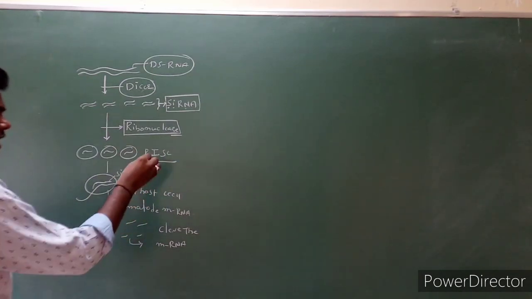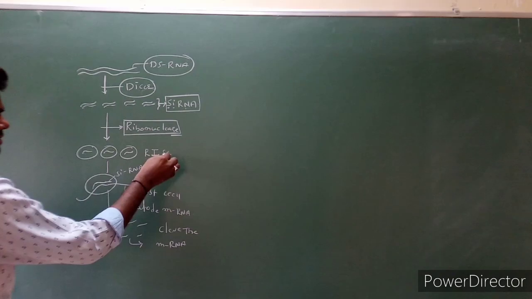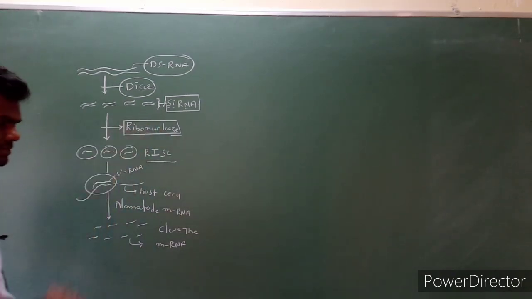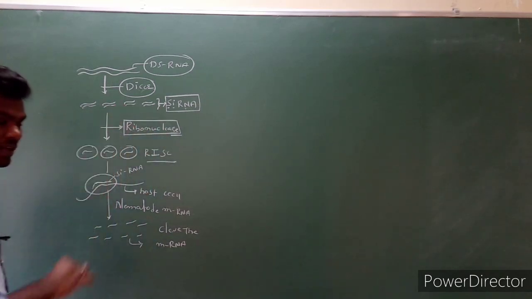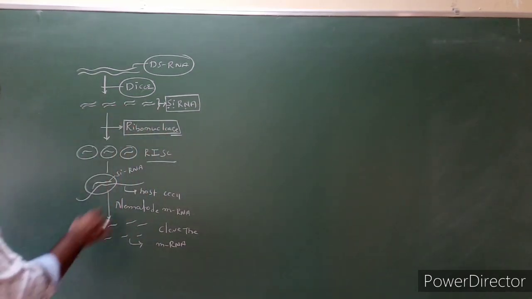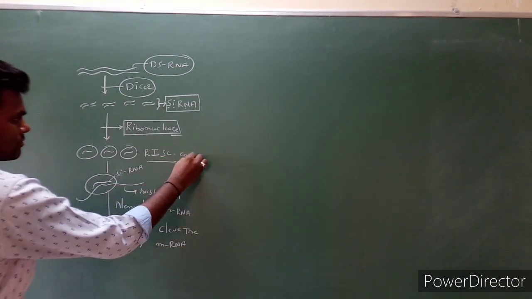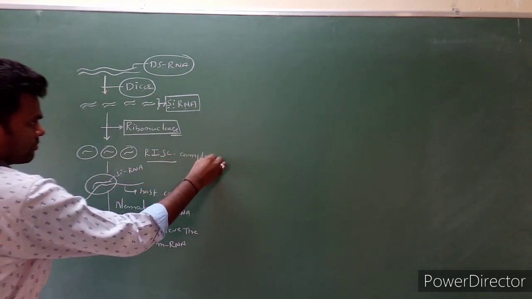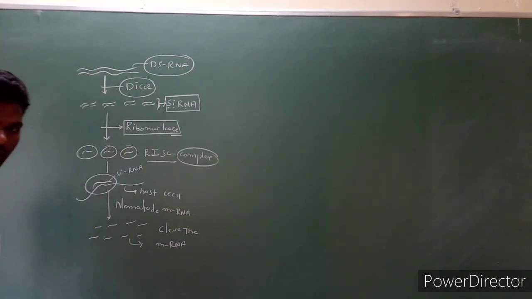It forms RISC, the RNA interference silencing complex. After formation of this RISC complex, it is waiting for a complementary strand.